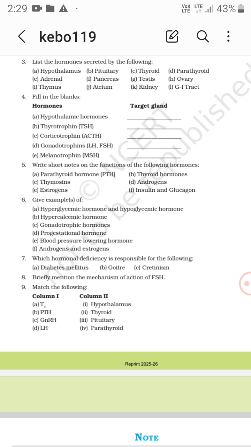So all this increases the glucose content.